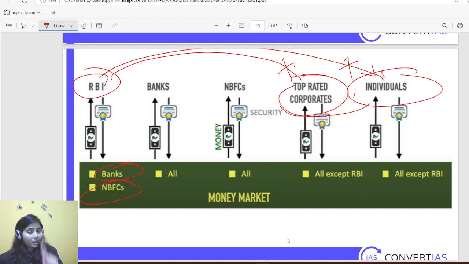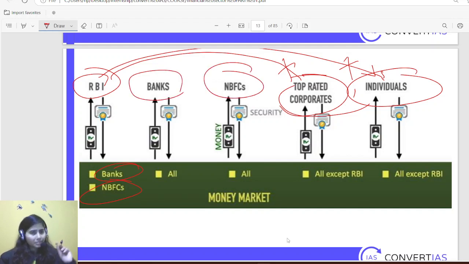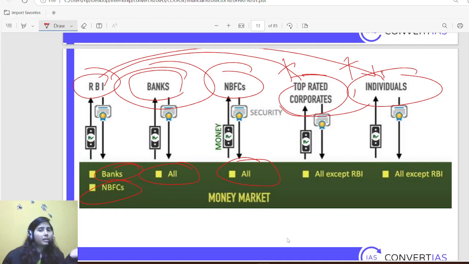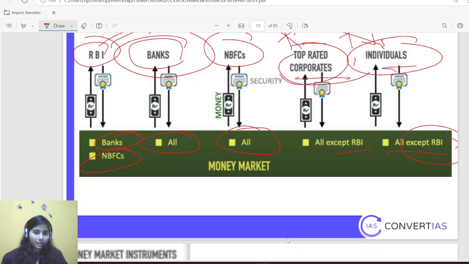It has already come in PYQ, that's why I am emphasizing it. In PYQ, they asked whether RBI gives loans to corporates in case of dire emergency. That is wrong. RBI gives loans to banks and NBFCs, not corporates. A similar statement was there in PYQs. Then banks trade with all. NBFCs too, because they are the connecting link between corporates, individuals and the RBI. And then corporates trade with all except RBI. Same with individuals, they trade with all except RBI.